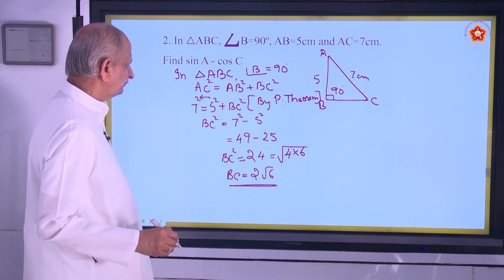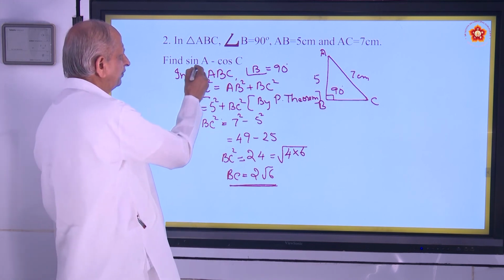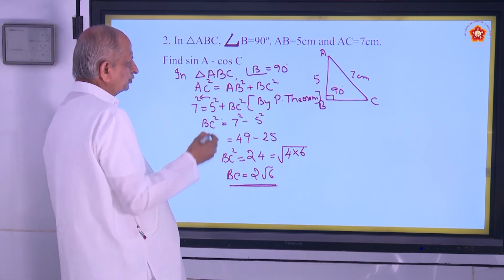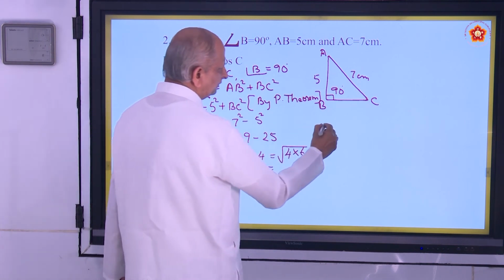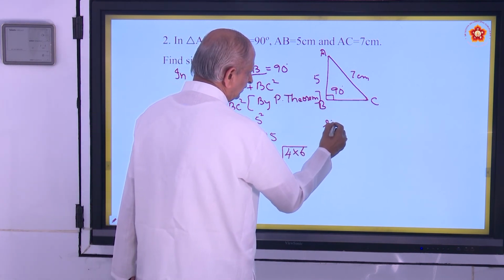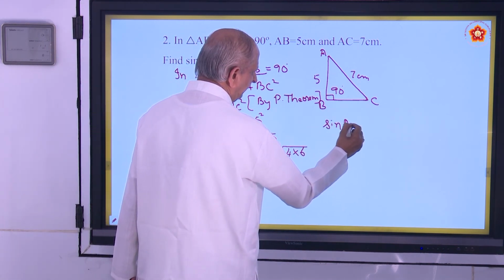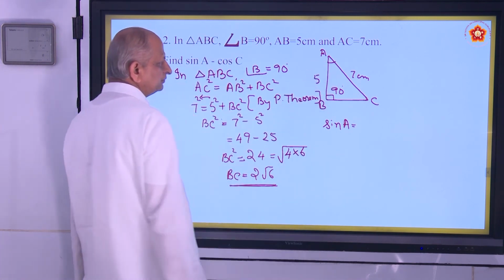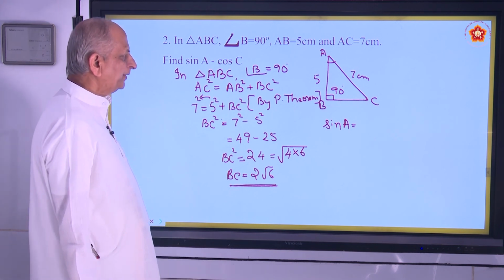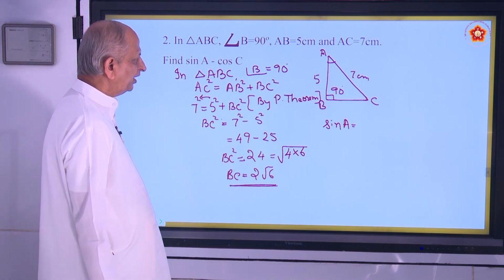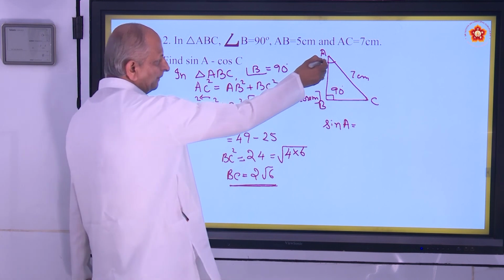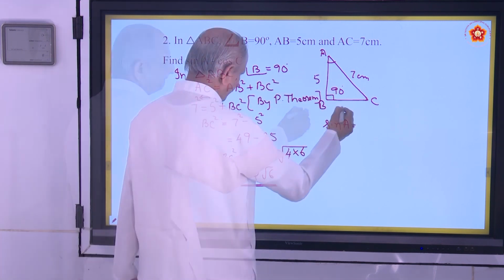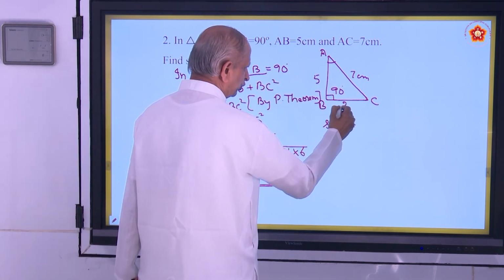Use this to find out what is given. So you have to find out sine A. Sine of angle A. Angle A is here. Opposite side by hypotenuse. So sine of angle A, opposite side is BC, and BC now we got it as 2 root 6.